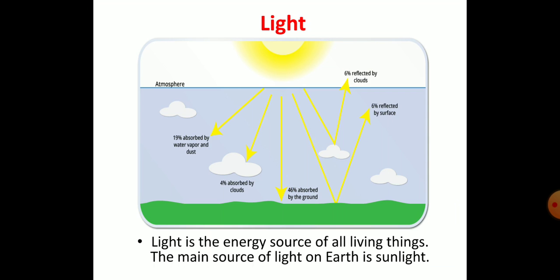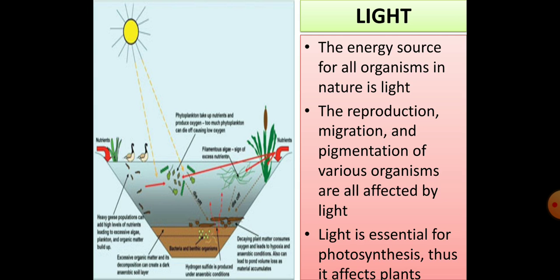That's why light is one of the key factors in the ecology of the environment. Light is the energy source, and it impacts the pigmentation of the plant, migration of the plant, and reproduction of the plant. Light is essential for photosynthesis. That's why it's one of the key factors.